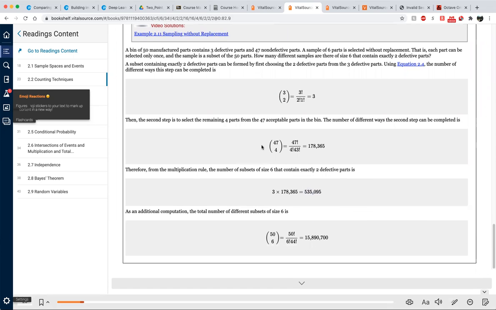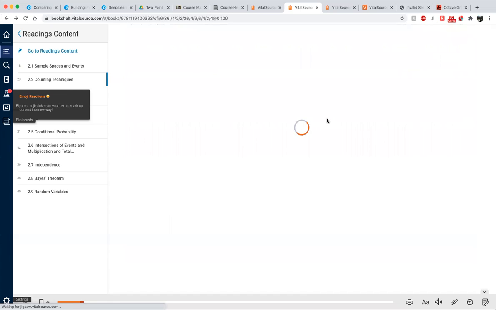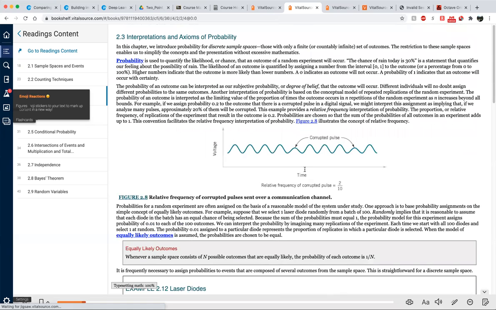So now then, by the way, what is this? This is the total number of ways to select the 6 parts out of 50 without considering order, and without considering two parts as defective and four parts as non-defective. Just select 6 out of 50 without considering order. So now, back to example 2.14.